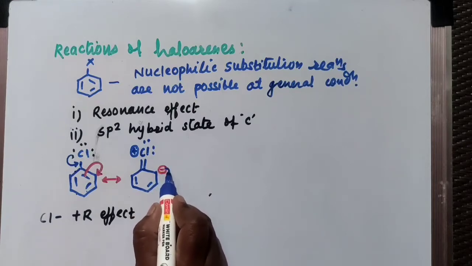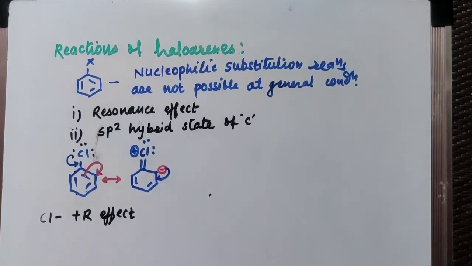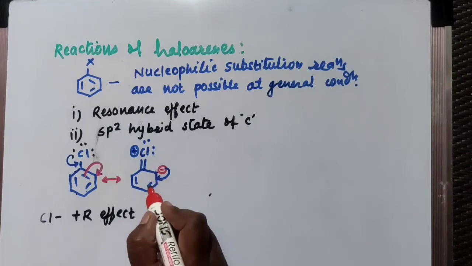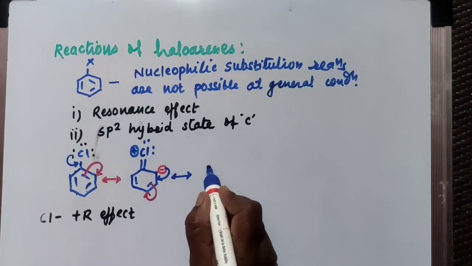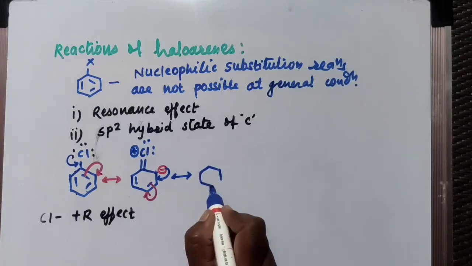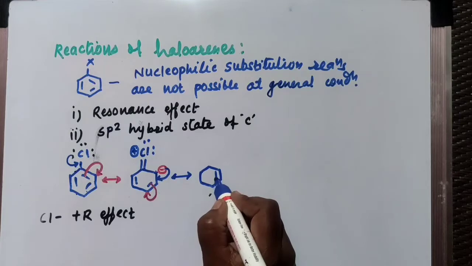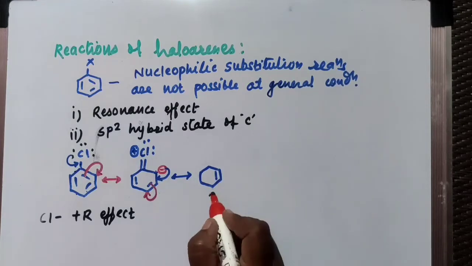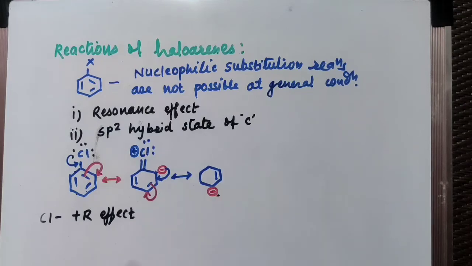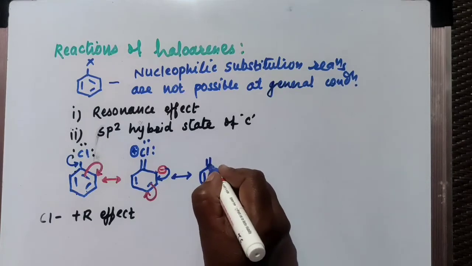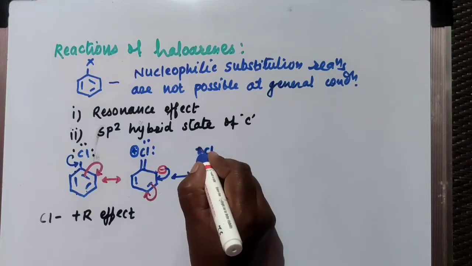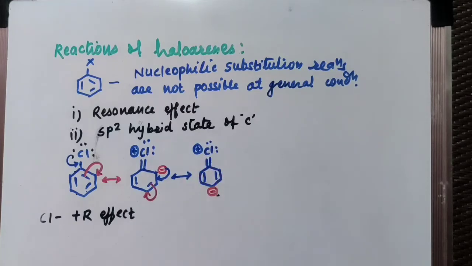Then in the next structure what happens? These 2 electrons are shared between this and this carbon atom, and so these pi bonded electrons are shifted towards the next carbon atom. And you will get here one more structure in which there is a formation of a new bond, and this carbon atom carries a negative charge. Already one double bond is here, and also a new bond is formed between carbon and chlorine, which carries a positive charge. So two pairs of electrons are there. Now in the next structure what happens?